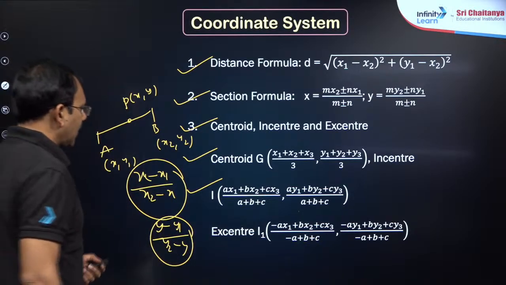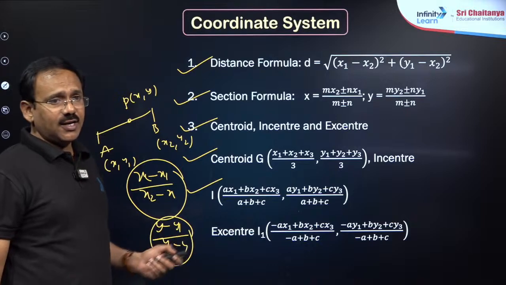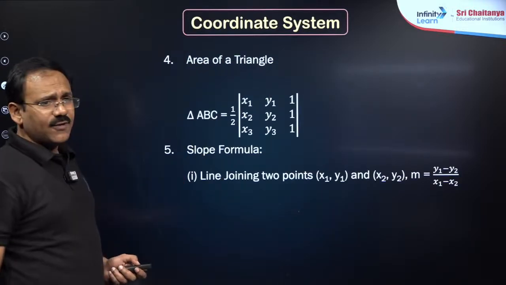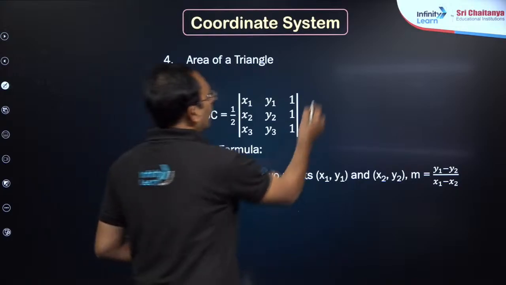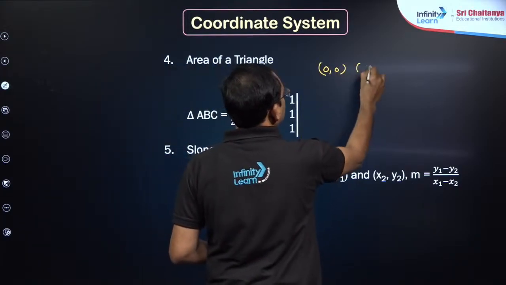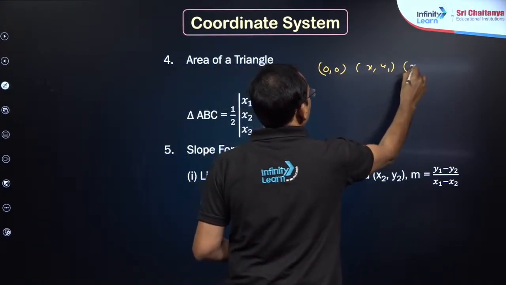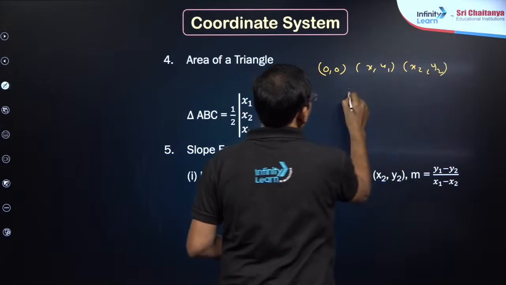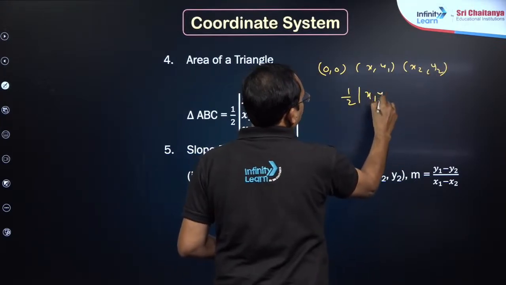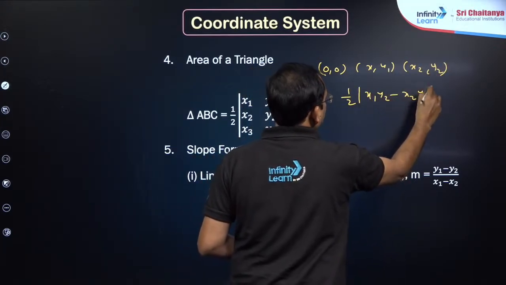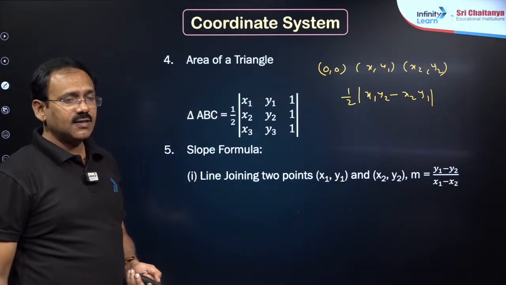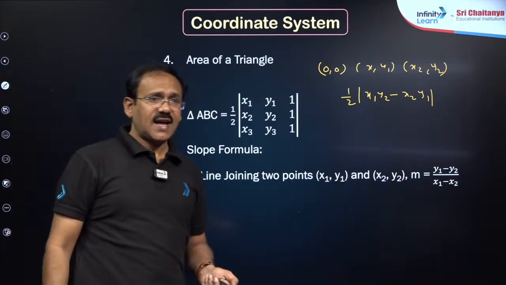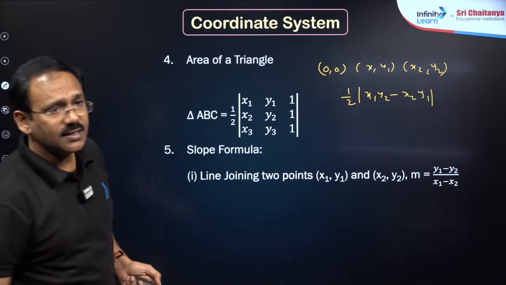Centroid is fine, but area of a triangle we can find very easily. Suppose one vertex is (0, 0), the others are (x1, y1), (x2, y2), the area of the triangle is half modulus of (x1 y2 minus x2 y1). Suppose no vertex is at the origin, section formula you can apply, but it takes time. This is why the shortcut.